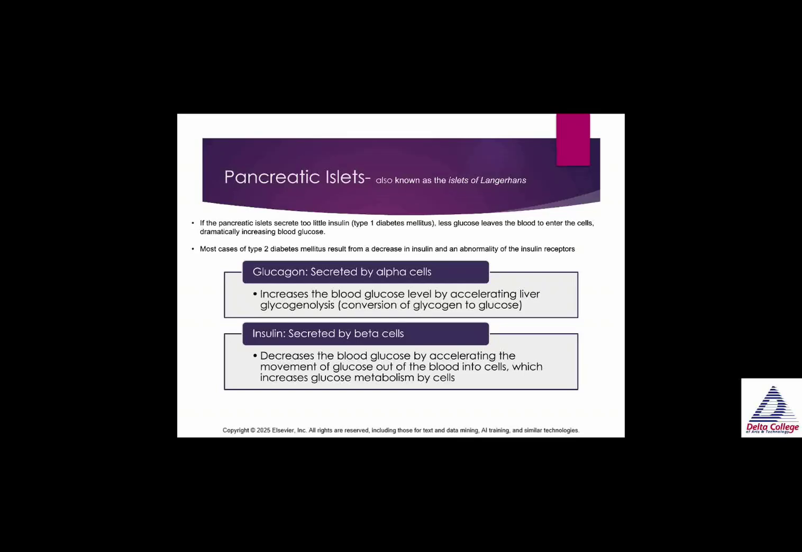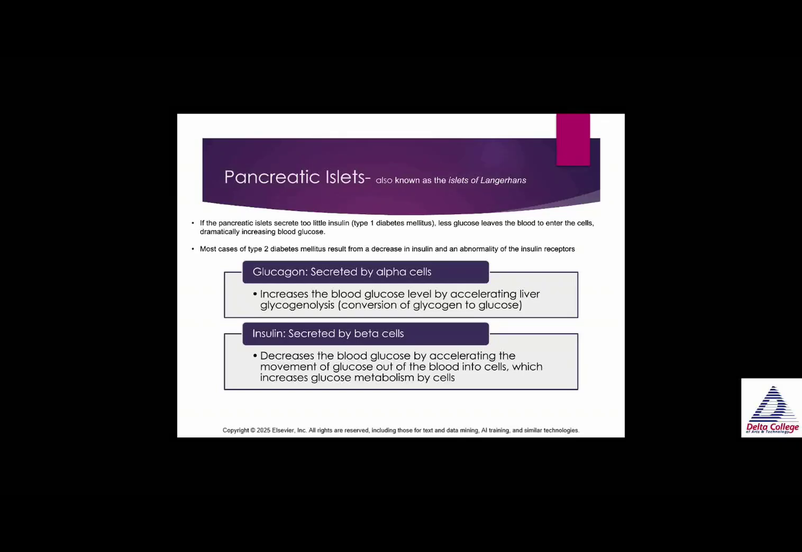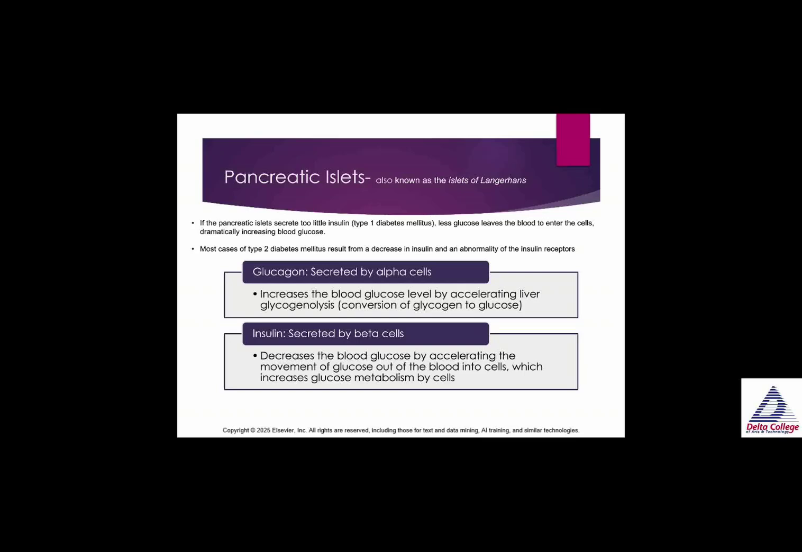And I want you to think of it this way. If there's too much glucose, that means there's too much sugar in the blood, and germs love sugar. So it makes you prone to infections and inflammation. Most cases of type 2 diabetes result from a decrease in insulin and an abnormality of the insulin receptor. So you still produce insulin in type 2 diabetes. You just have abnormal receptors. It's not working as well.